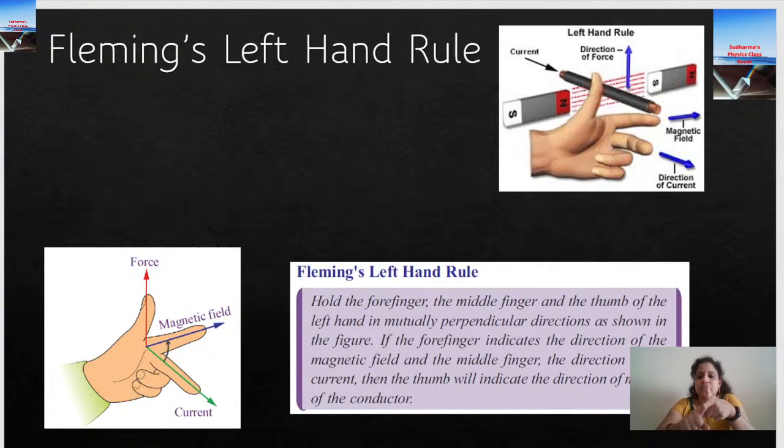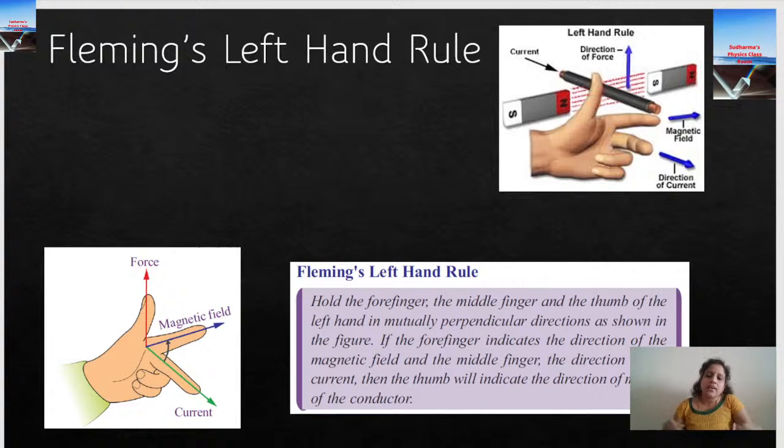Forefinger. Most of us use the word pointer. I am not using the word pointer because we have to relate and learn. Forefinger indicates the direction of field. F, forefinger, F, field. Then the thumb will automatically be pointing in another direction. That gives you the direction of motion of the conductor, or the direction of force acting on the current carrying conductor. So this is the trick to find out the force acting on a current carrying conductor.